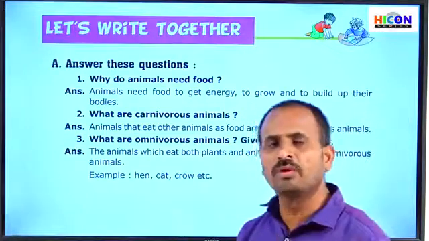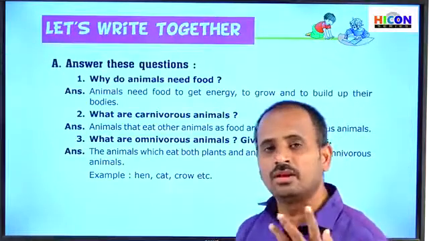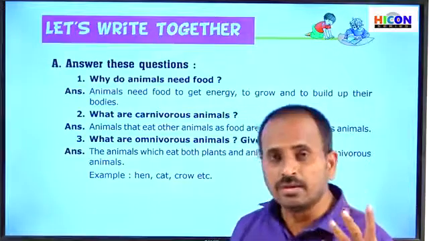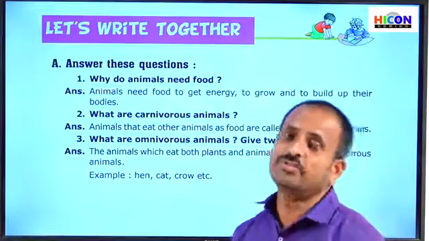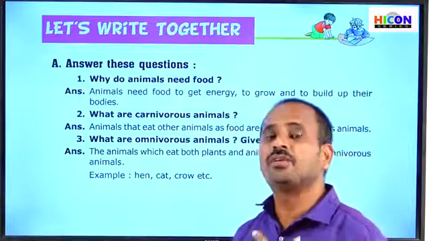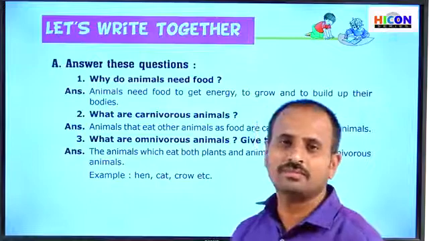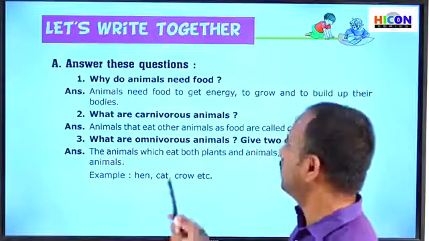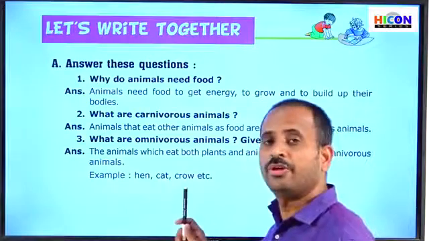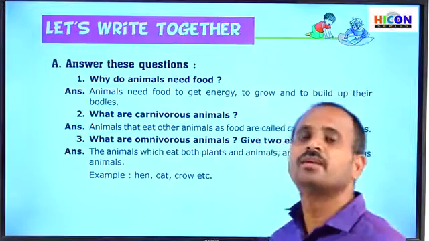All human beings are examples for omnivores because they can eat both plants, that is leafy vegetables and the vegetables which come from plants, and also the flesh of other animals, like hen, sheep, goat, etc. That's why the examples for omnivorous animals are hen, cat, crow, dog, and human beings.